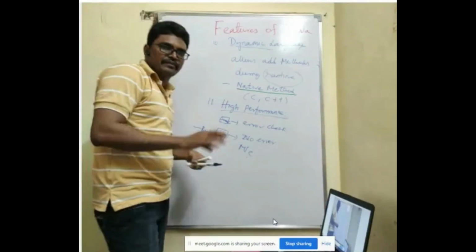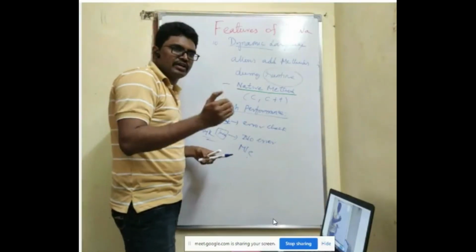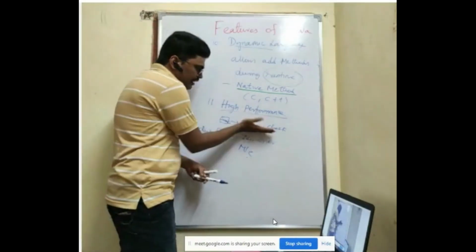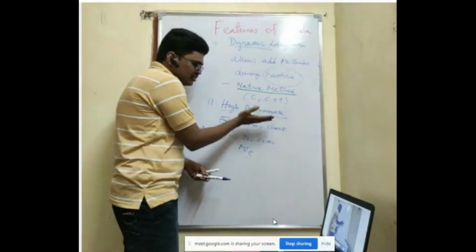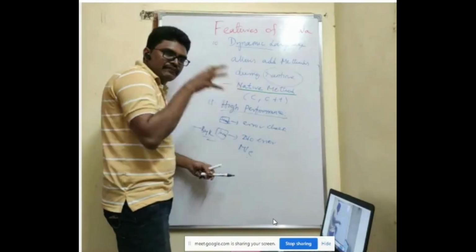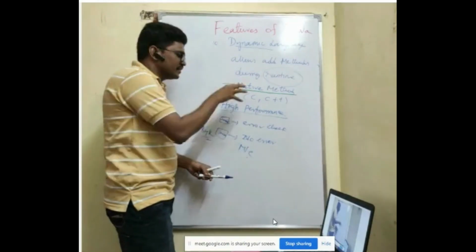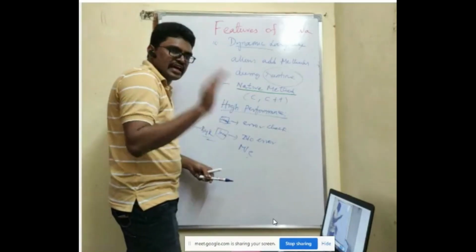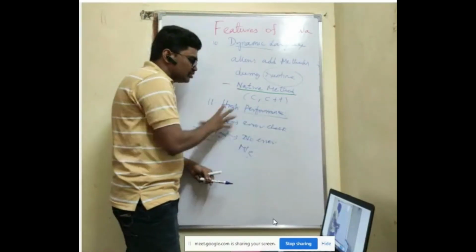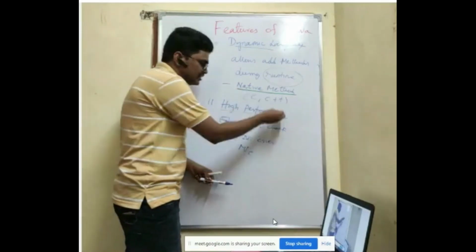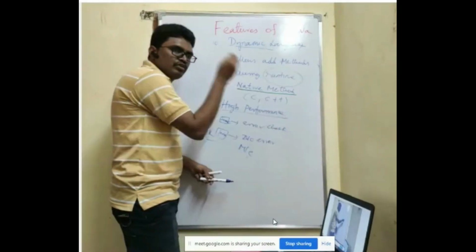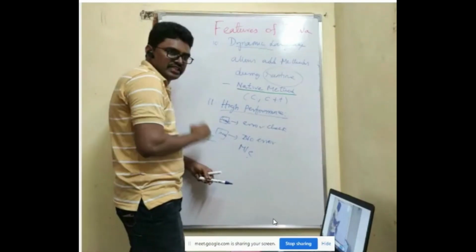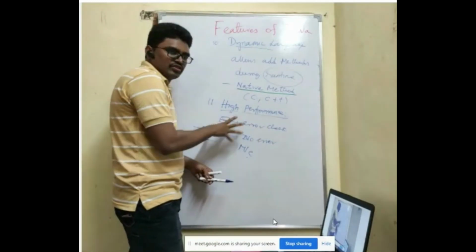See, why was the performance of interpreter low? Because if there is an error in one line, it will not go to the next line. Already we have rectified the errors in this stage. So there will not be much performance impact on Java because in interpretation, no error checking is done. They will try to trouble you at this point. You are saying Java is high performance. How can you say that Java is high performance if it's doing both compilation and interpretation? They will try to trouble you here. So this is the concept.